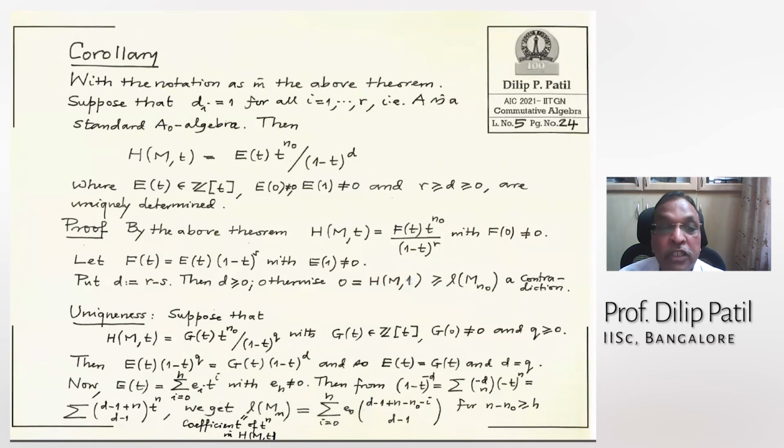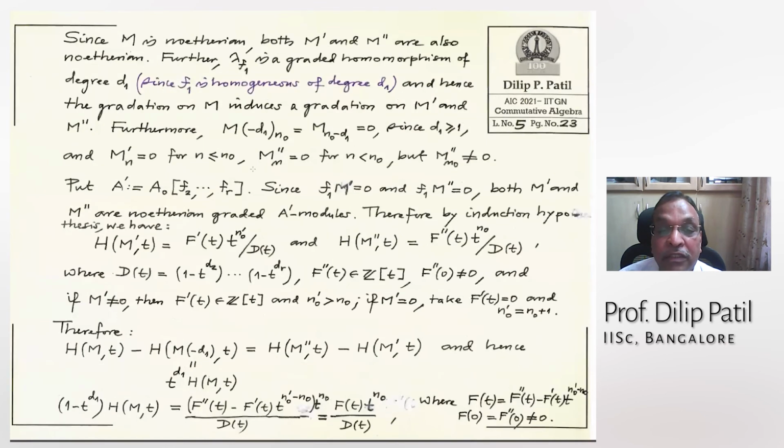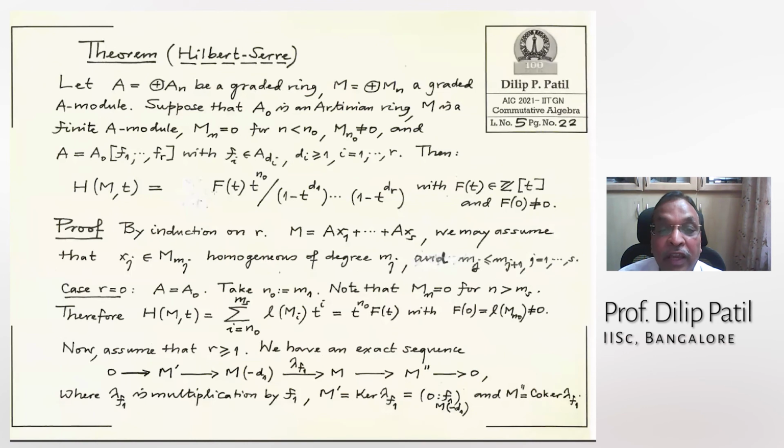Such an algebra is called a standard A naught algebra. Then H_M(T) equals E(T) times T to the power N naught over (1 minus T) to the power D. Now what is the difference? What am I doing? I will explain. Here it is F(T) times T to the power N naught, and this one.